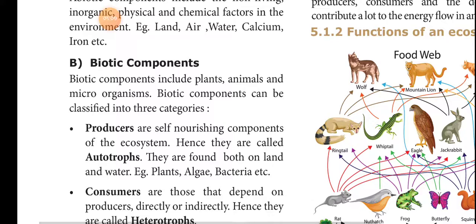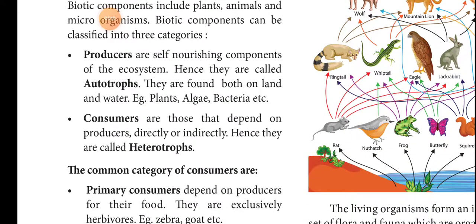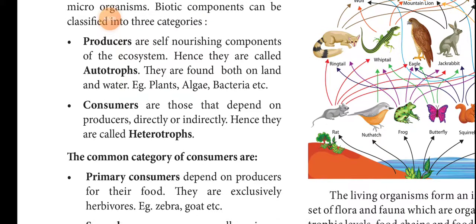And biotic components. The biotic components include plants, animals and microorganisms. That means living organisms. Here there are two types: producers and consumers. Producers are self-nourishing components of the ecosystem, hence they are called autotrophs. They are found both on land and water: plants, algae and bacteria.